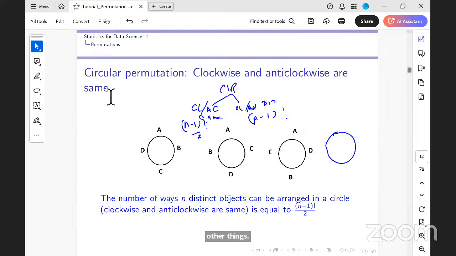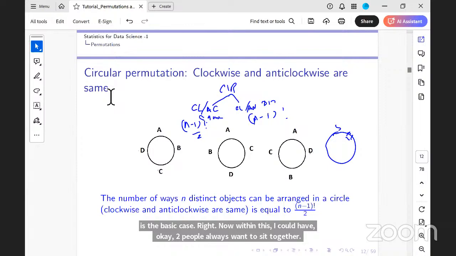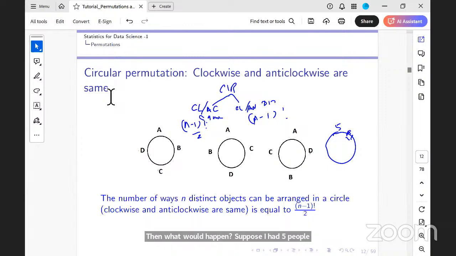Now, within this, I could have 2 people who always want to sit together. Suppose I had 5 people to be arranged in a circle where these 2 people always want to sit together. Then how many ways can I arrange them? Is it only 3 factorial? Yes, ma'am. Why? What are the assumptions you have there?